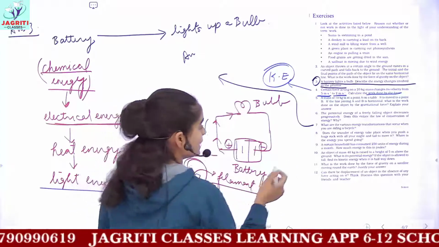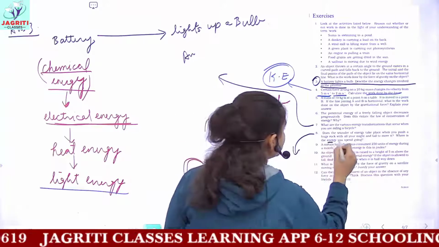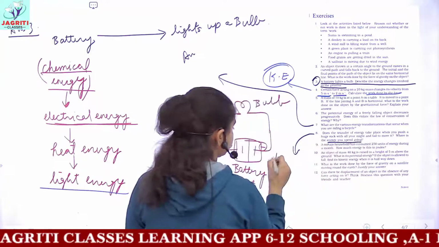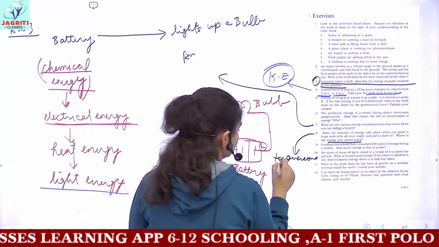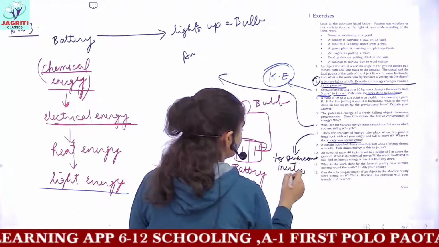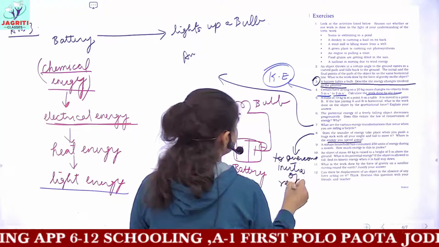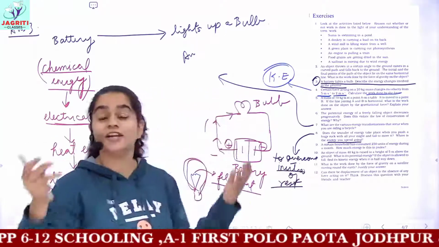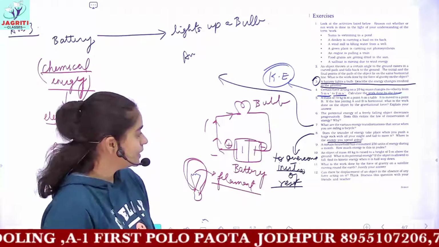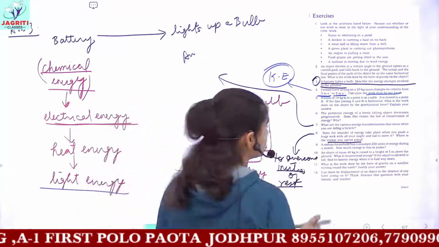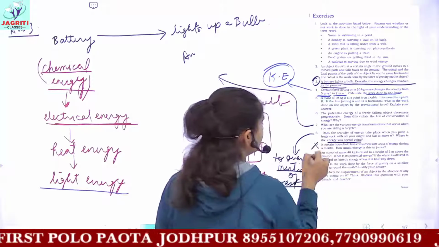So the exact answer would be, the energy you spend is going to overcome the inertia of rest of the rock, and because the rock is very huge, the magnitude of inertia is huge. Then you have 10th question, 9th question. 9th is from the power, we will not be doing it now.